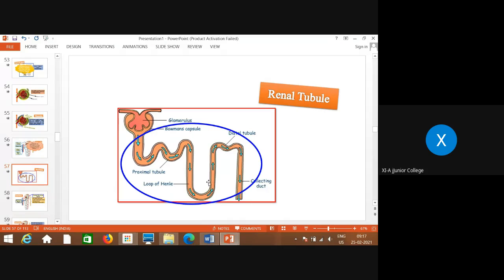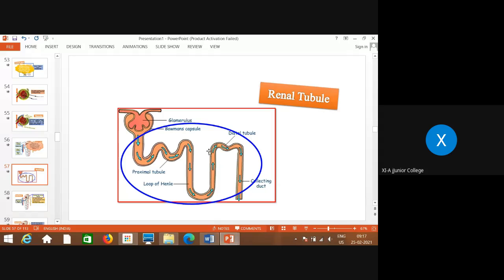The remaining part starts from the Bowman's capsule; this part is called the neck, and then this neck shows many foldings near the Bowman's capsule. That part which is near the Bowman's capsule is called the proximal convoluted tubule. Then you can see the hairpin-like, U-shaped structure; this loop is called the loop of Henle.